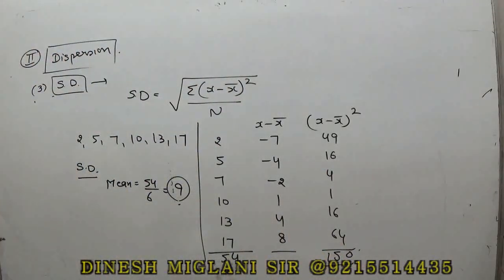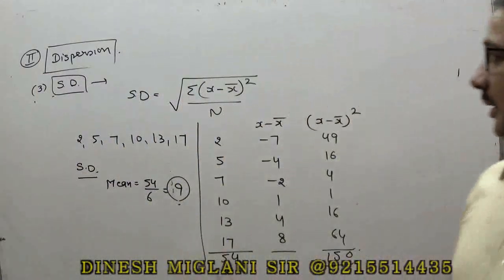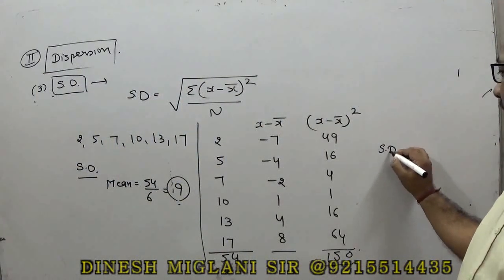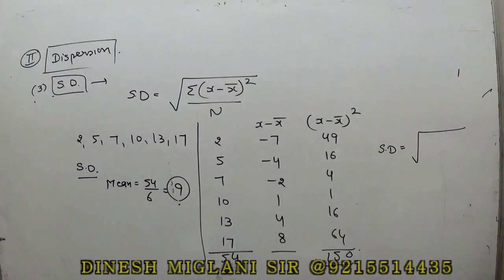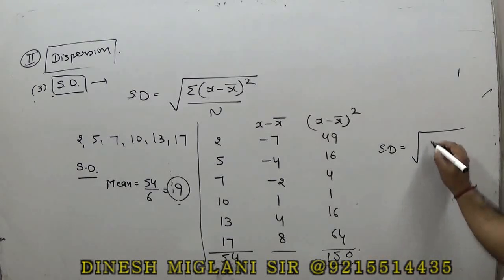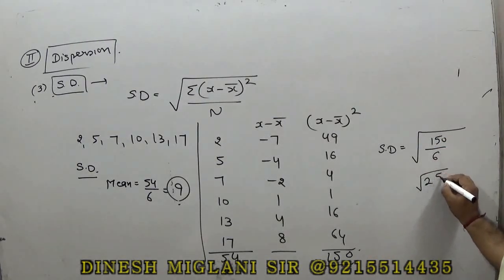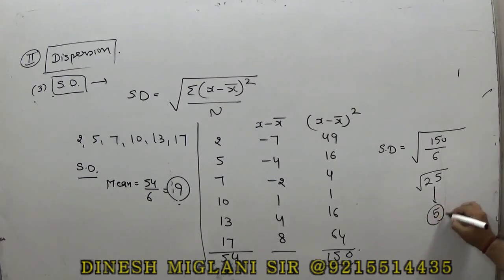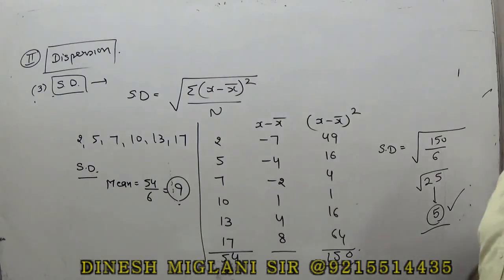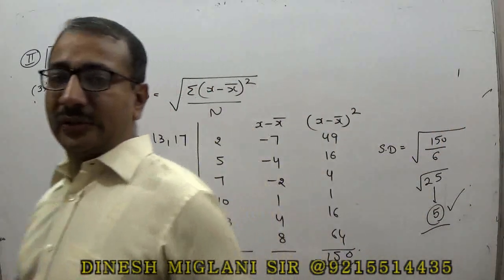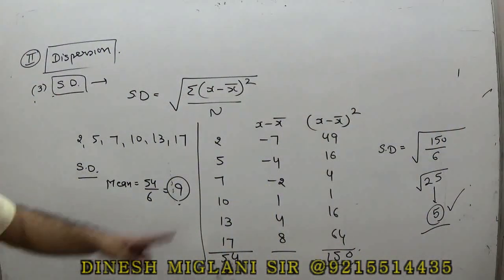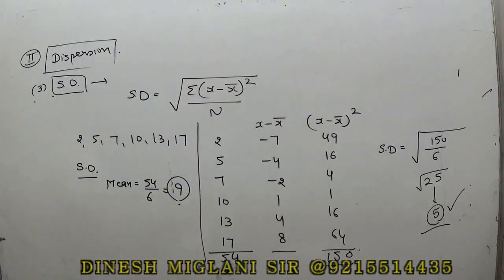Now we have to find the standard deviation. We know that standard deviation is always equal to under root of summation of (x minus x bar) square divided by n. This is 150 divided by 6, so this is under root of 25. Hence I can say standard deviation is equal to 5. So that becomes my answer. This is the basic method for finding the standard deviation.